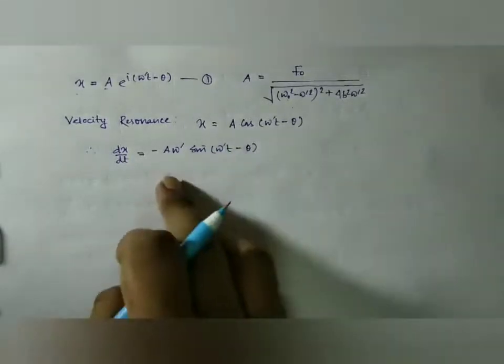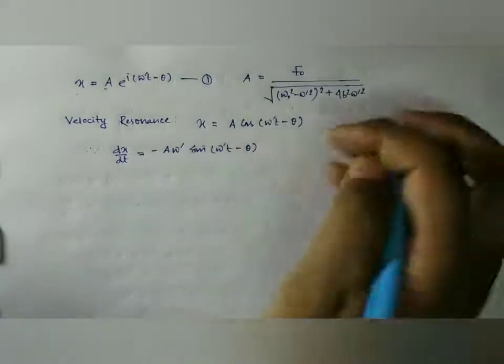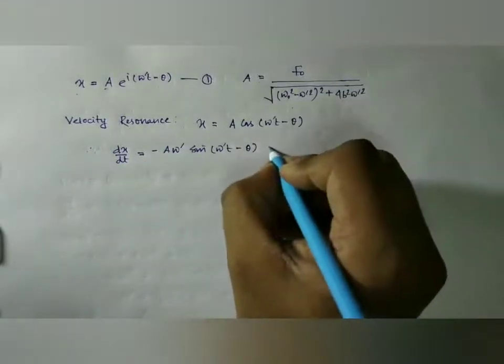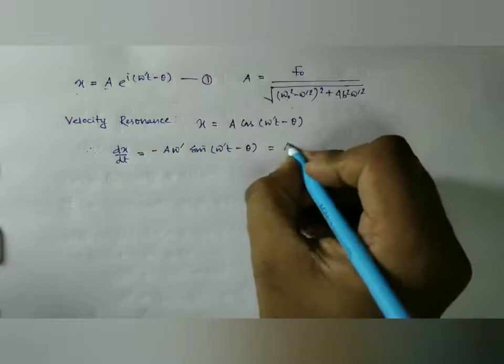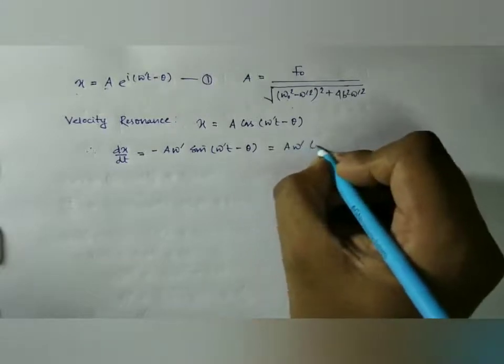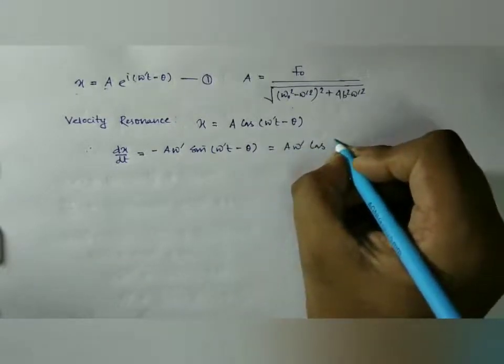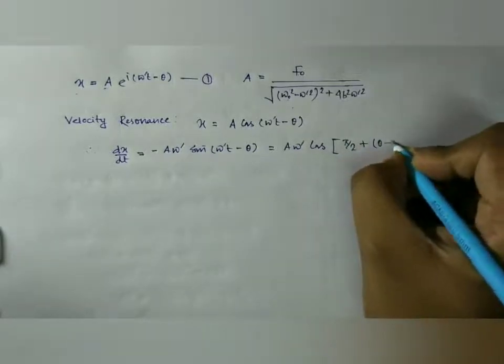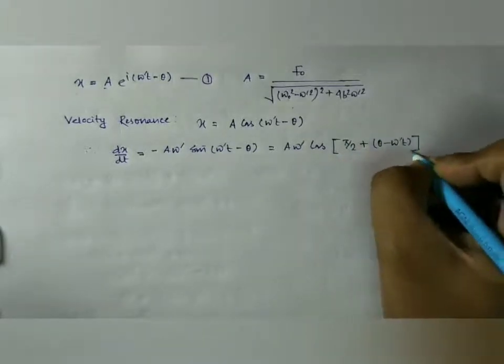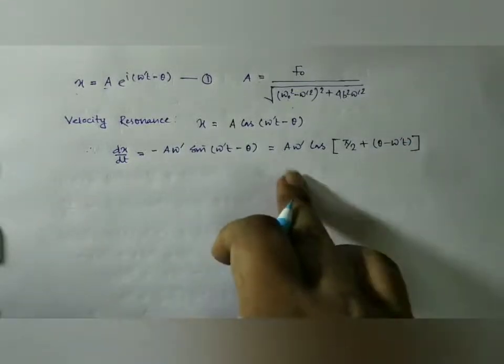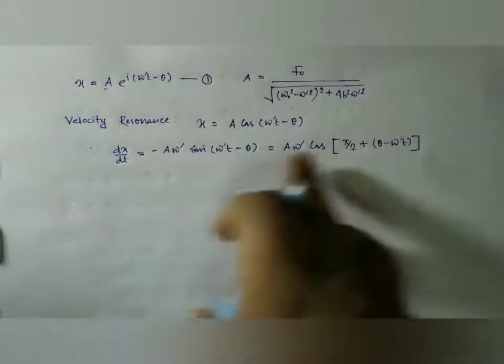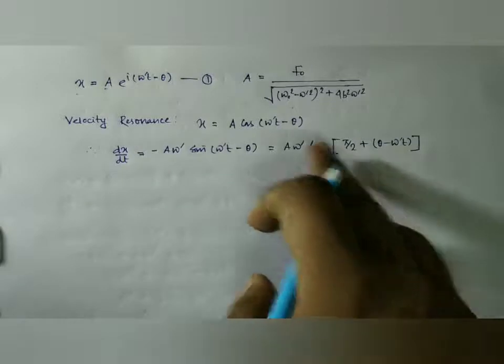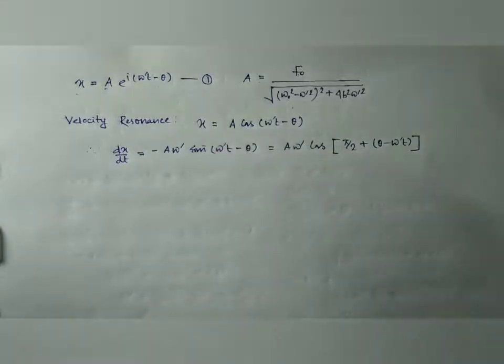So look here, we can also write it as a omega prime cos of pi by 2 plus theta minus omega prime t. Look here, the velocity and the displacement are 90 degrees out of phase.